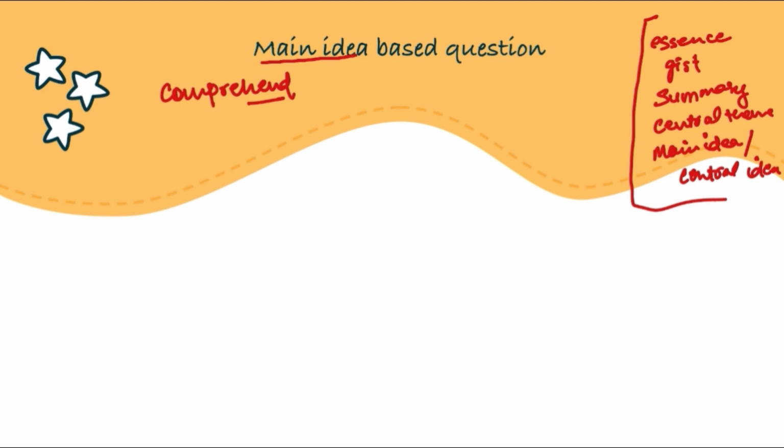See, the passages that we get in reading comprehension are not written specifically for the purpose of examination, right? Someone is not going to sit there and write passages specifically to give them to you in the examination. They are going to take the passages from some source, be it an article, a book, a journal, a magazine, from wherever.